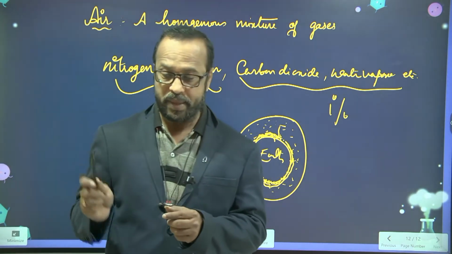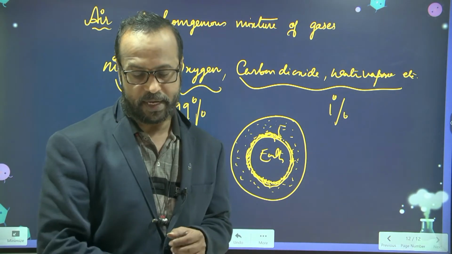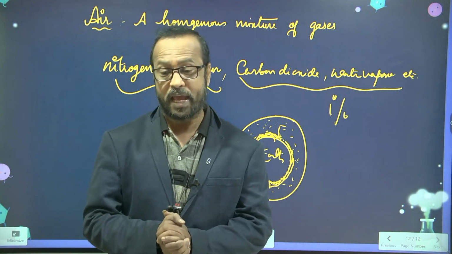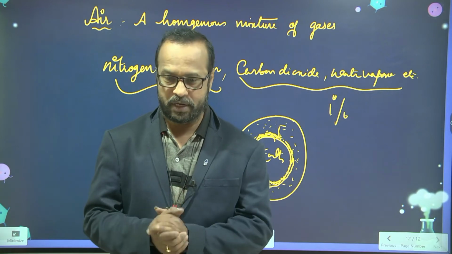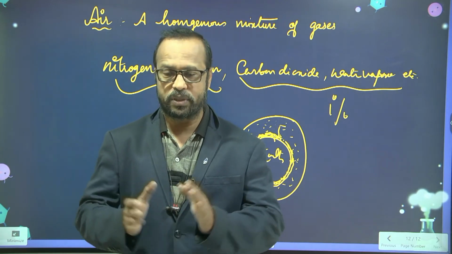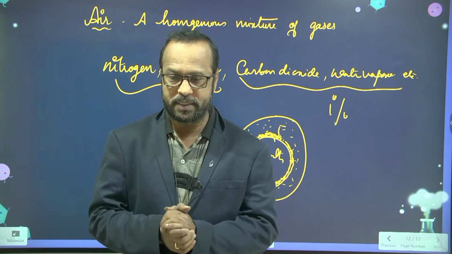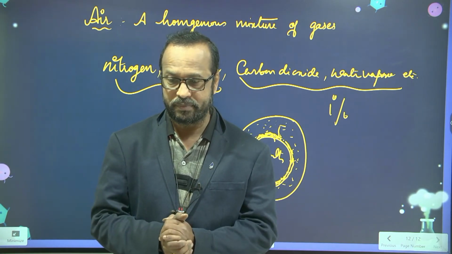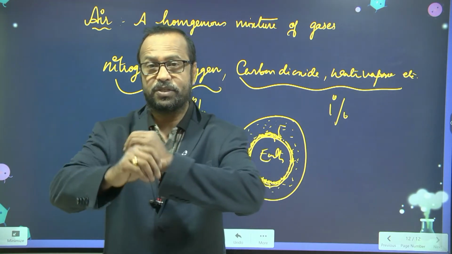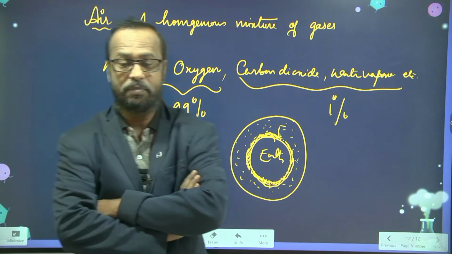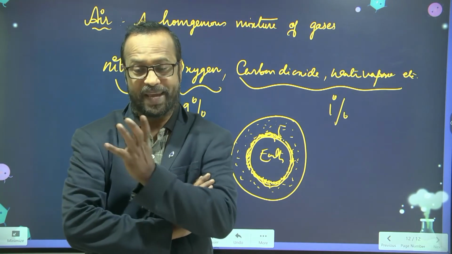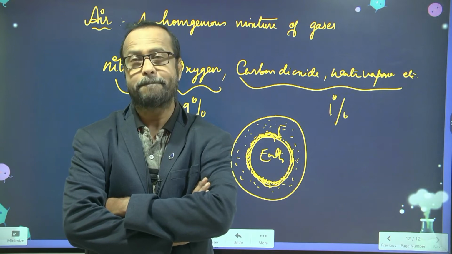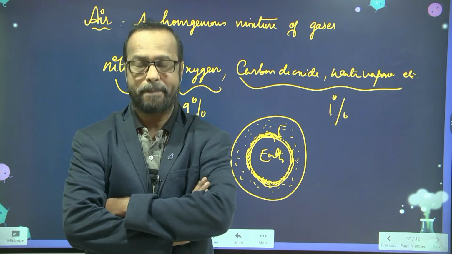So air is one of the most important materials that helps living organisms. Earth is the only planet where life exists. Yes or no? Yes, sir. So what are the main conditions on the earth that help life to exist? Sir, first of all, we have oxygen to breathe, water to drink, and food to eat, sir.